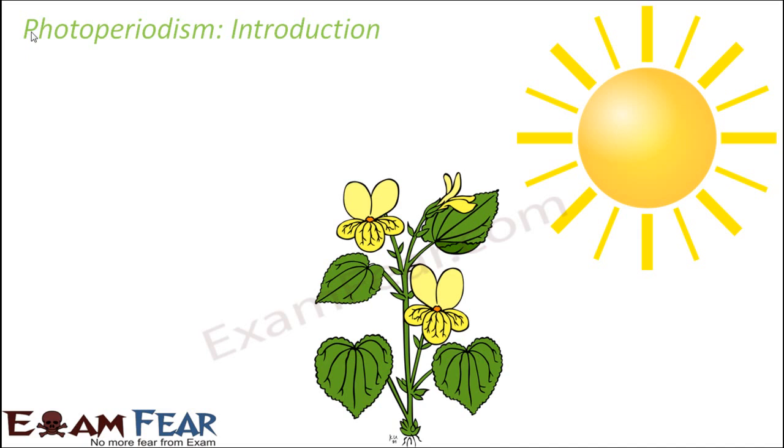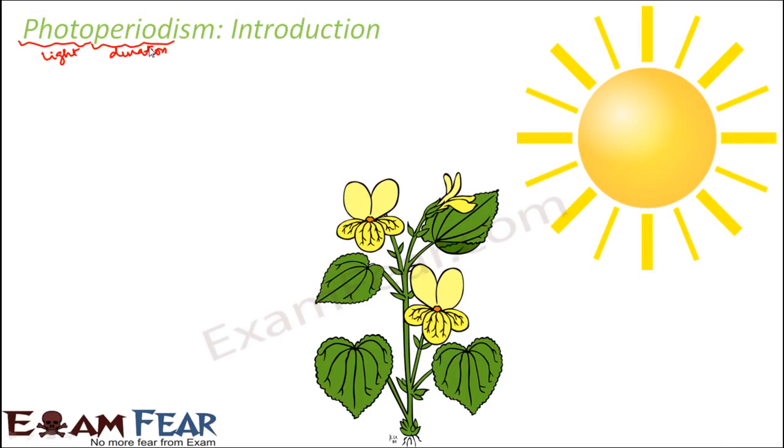So what can you understand from the name? Photo means light, period means duration. So it is something related to the duration of light. By now all of us know that light is extremely important for the growth of plants. Here we'll get to know it is not only the presence of light, but also the duration of light exposure which is important for a plant.